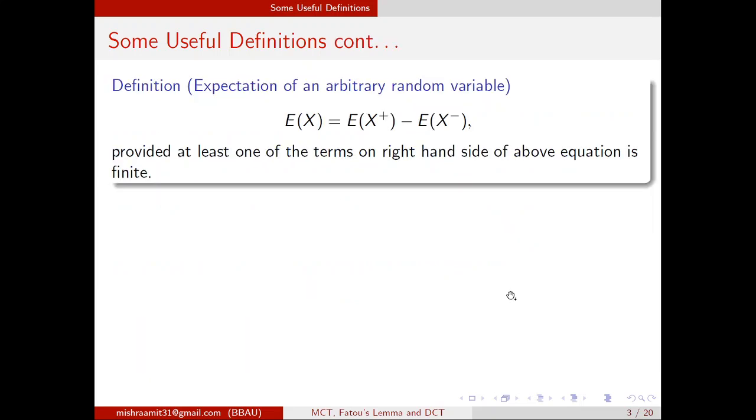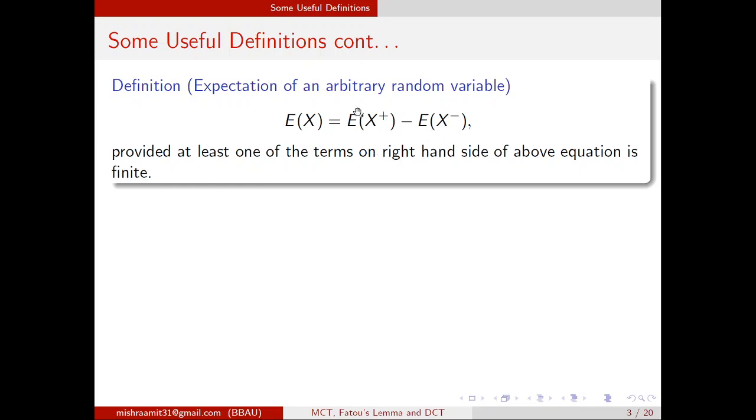And now we define the expected value of an arbitrary random variable. If there is an arbitrary random variable X, we can separate its positive part and negative part. Now what is the positive part? We define the positive part X plus, which equals X if X is greater than or equal to 0, and it is 0 if X is negative. And the negative part of X is represented by X minus, which equals minus X if X is negative and 0 otherwise. So X plus and X minus are actually the positive and negative parts, and we define the expected value of X as E[X plus] minus E[X minus].